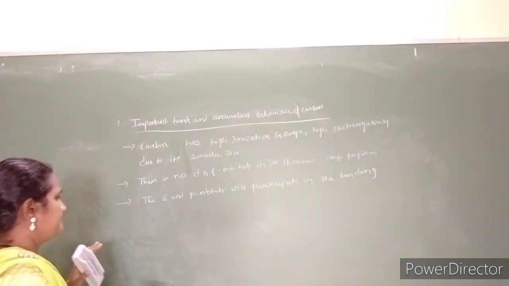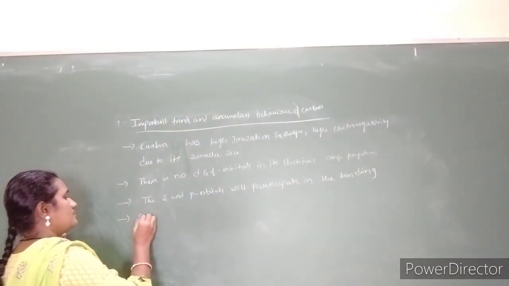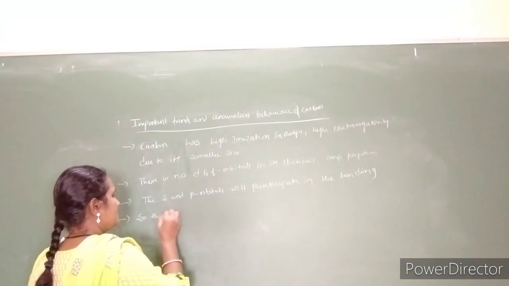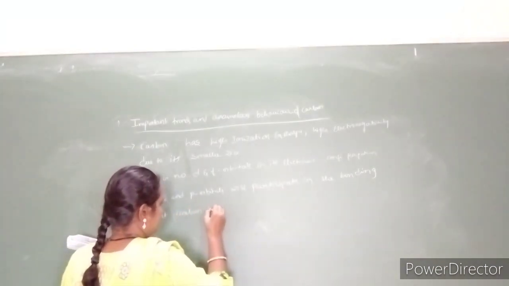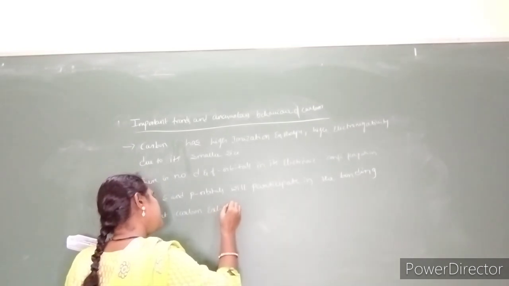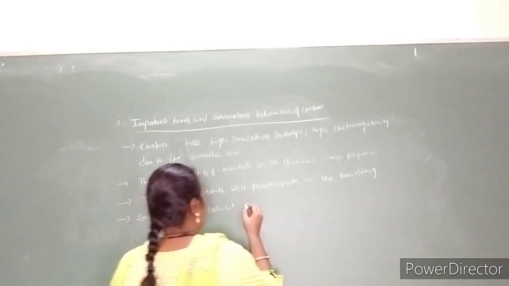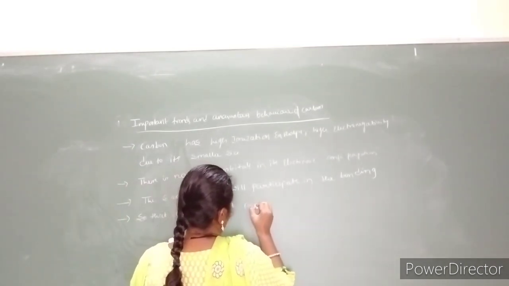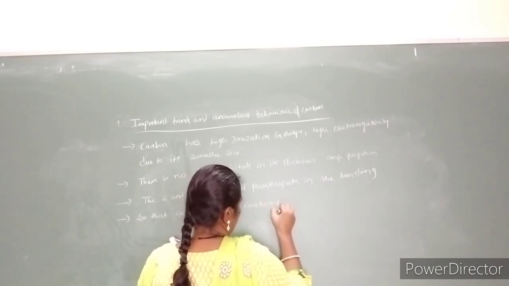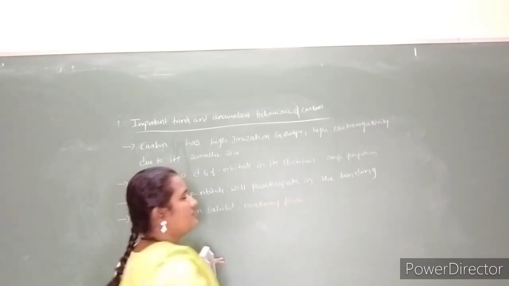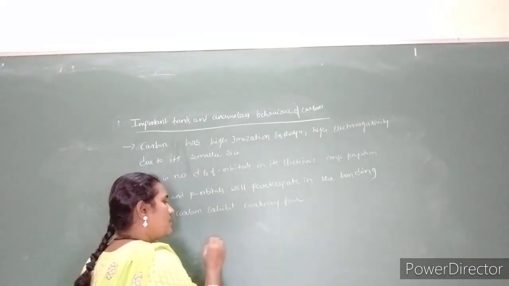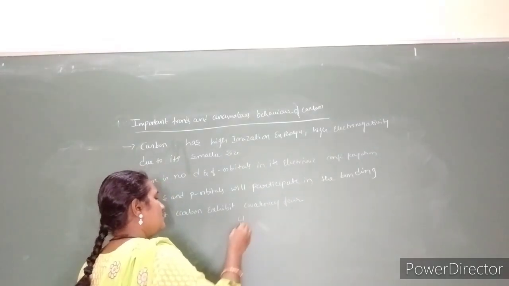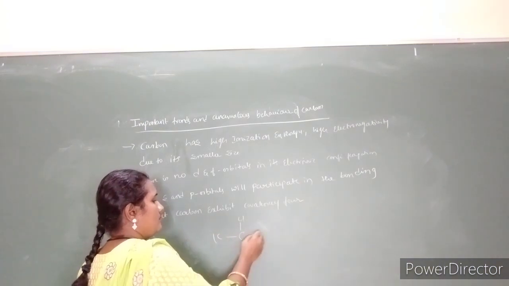So carbon exhibits covalency 4. If it makes bonds with others, for example methane or carbon tetrachloride, it gets only 4